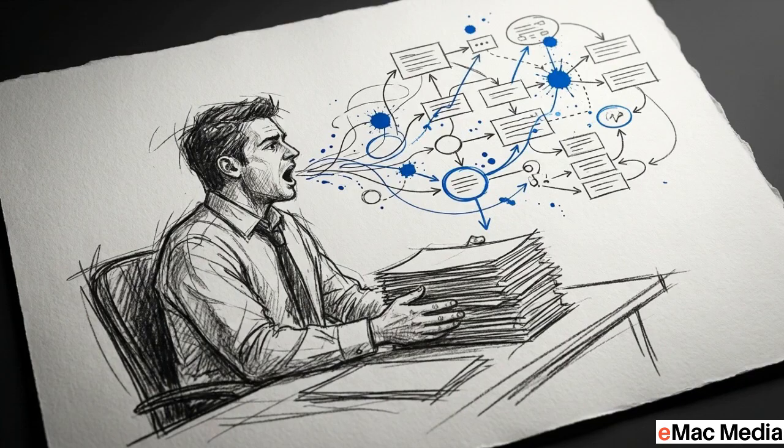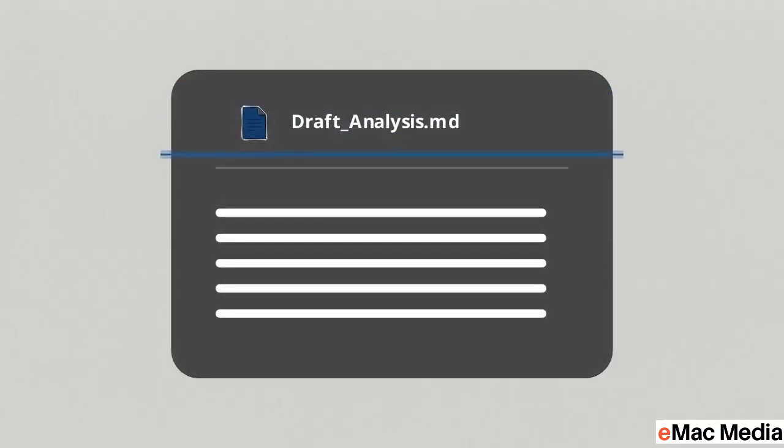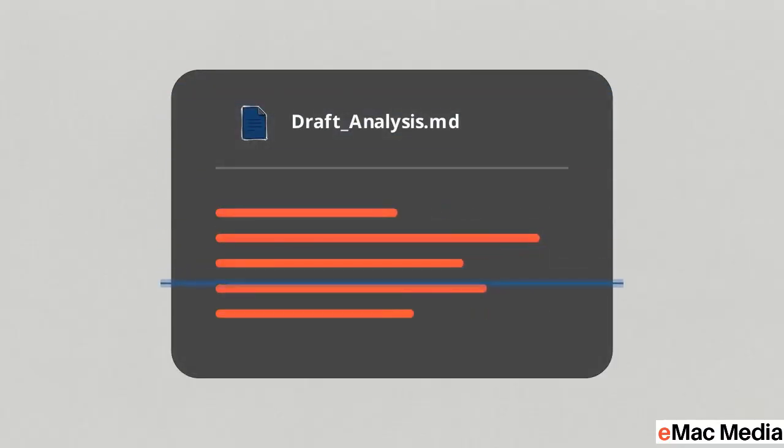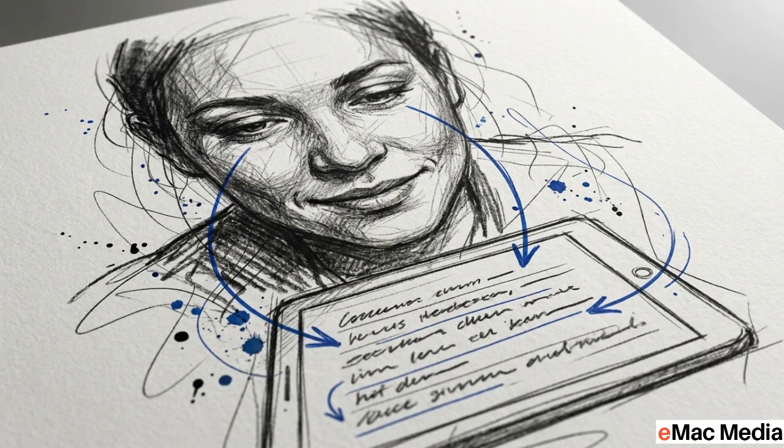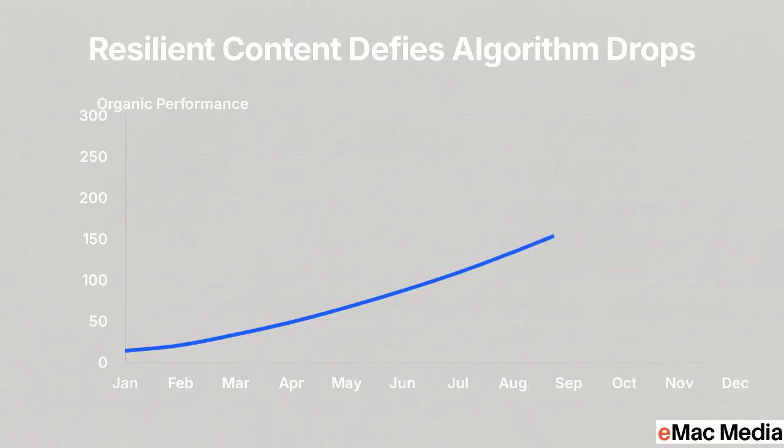Step 5 is the read-aloud test. Have a team member read the final draft out loud. Awkward phrasing, repetitive structures, and overly formal language become completely obvious when spoken. Verifiable accuracy and a natural spoken flow build trust. They are your ultimate safeguards against search engine algorithmic drops and reader abandonment.